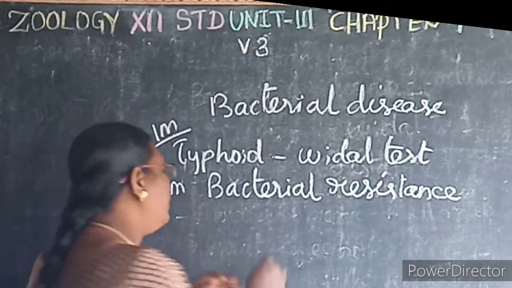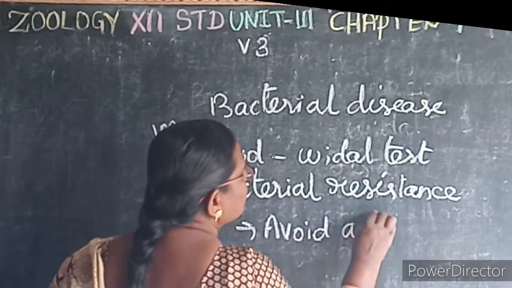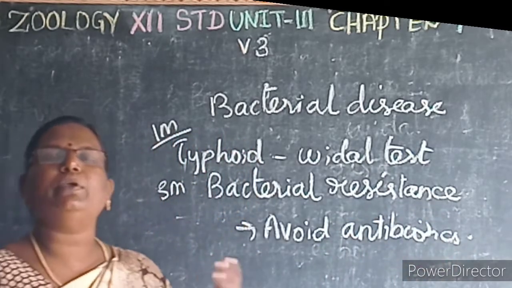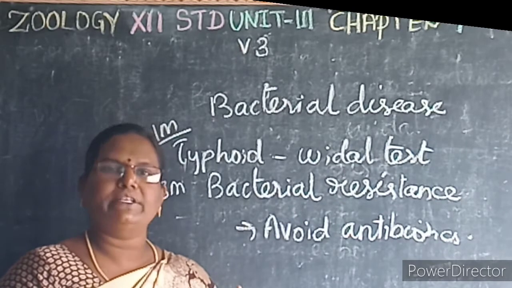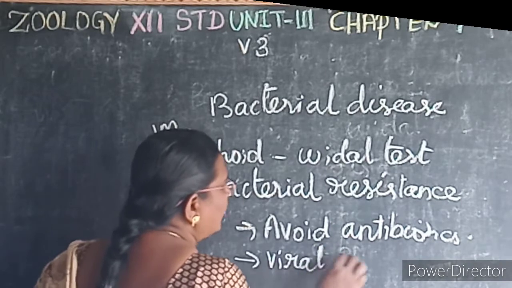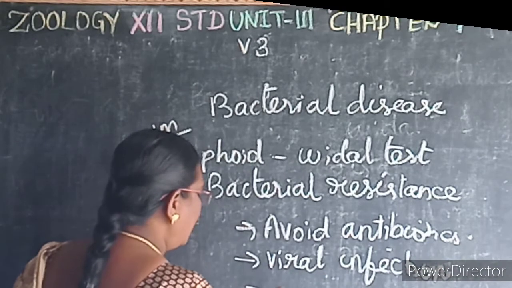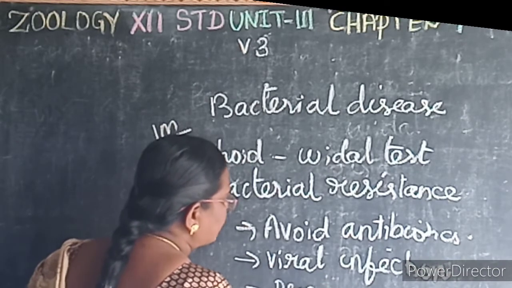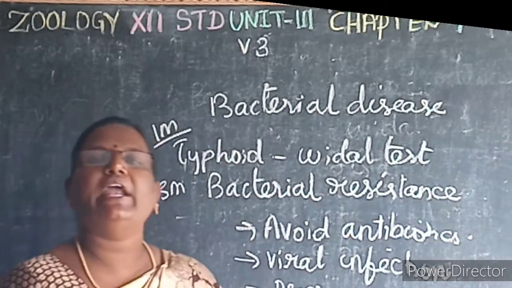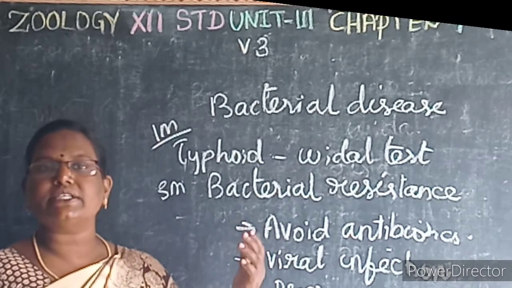Avoid using antibiotics to treat minor infections, because minor infections can be treated by our immune system. Then avoid using antibiotics to treat viral infections like the common cold or the flu. Then always follow the prescription. Skipping doses or failing to complete the prescription may allow antibacterial resistance to develop.